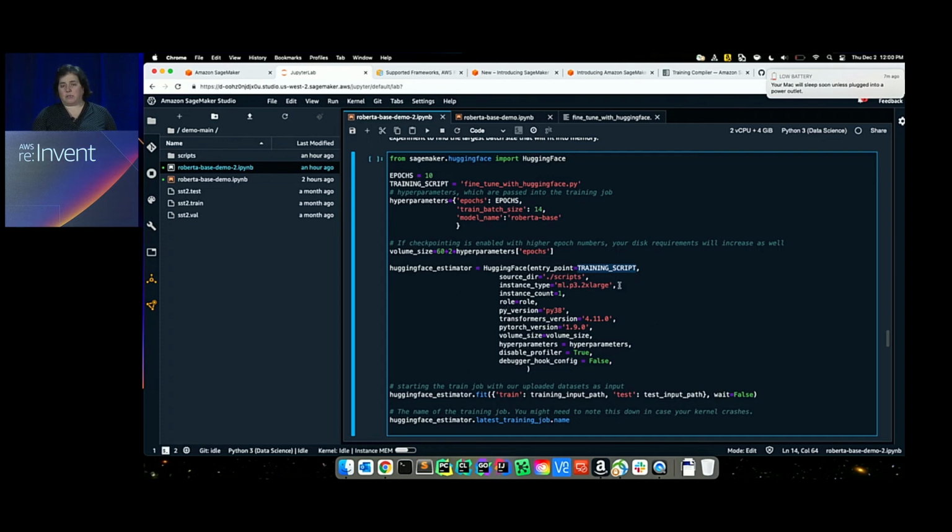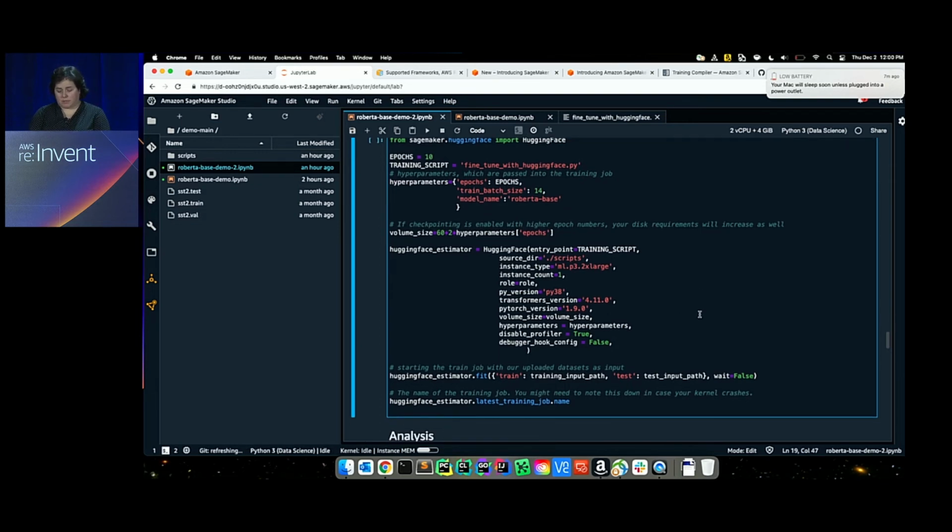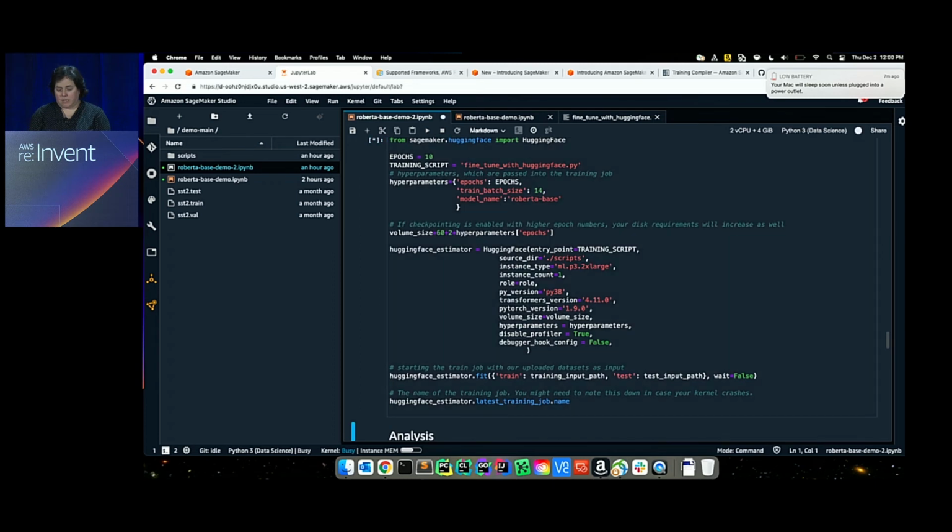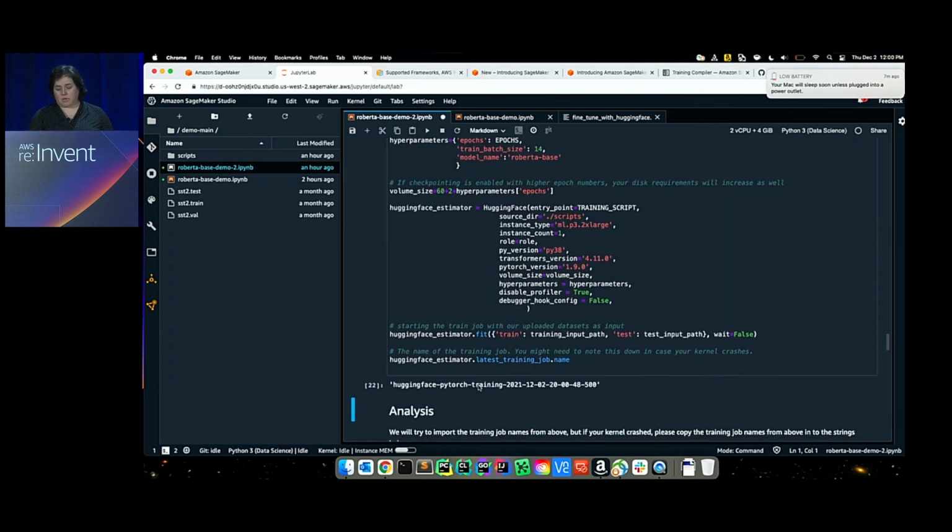So far, everything is pretty standard. And all I have to do to kick off this training job on SageMaker is to execute this cell. So I'm going to do that just now. And here, I see the training job that I just kicked off. Now I want to do the same exact thing, but with training compiler.